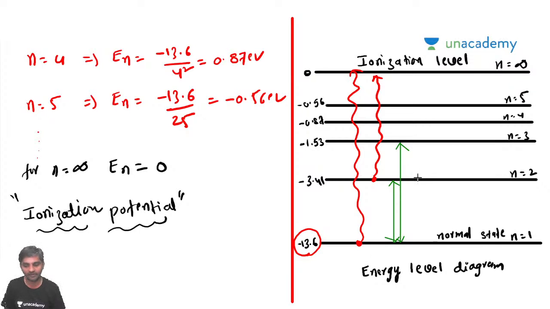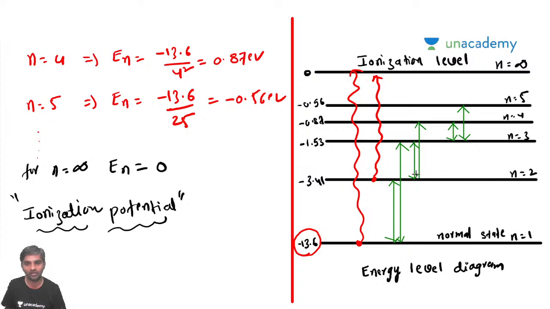If it is moving from the second energy level to the third energy level, we call it visible excitation. And then if it is moving from n is equal to 3 to n is equal to 4 and n is equal to 4 to n is equal to 5, we call this a, so this is very important, sir. This is very important.